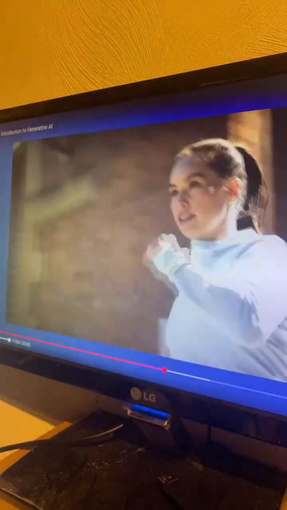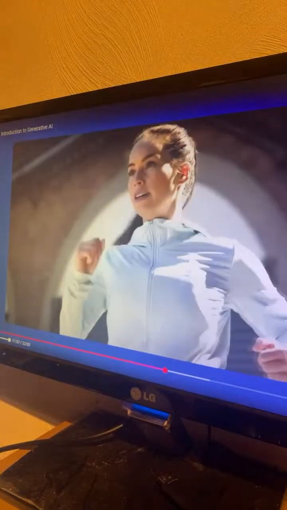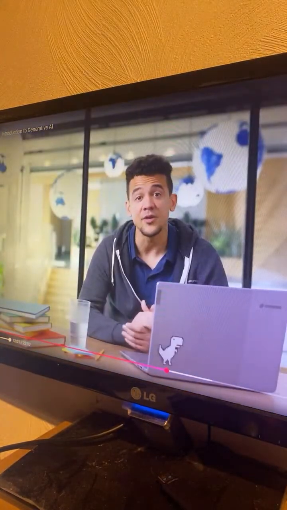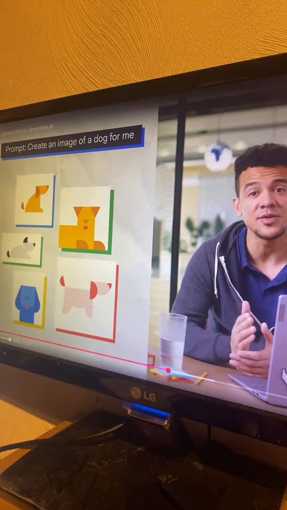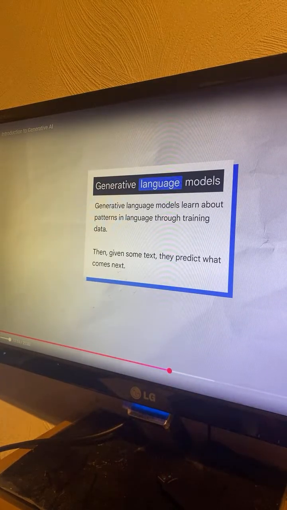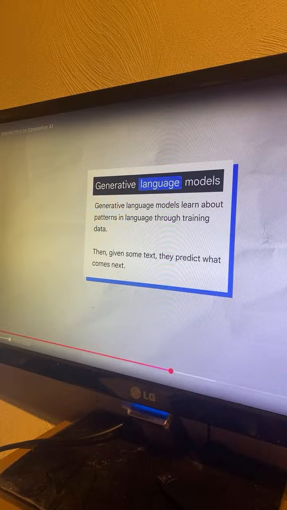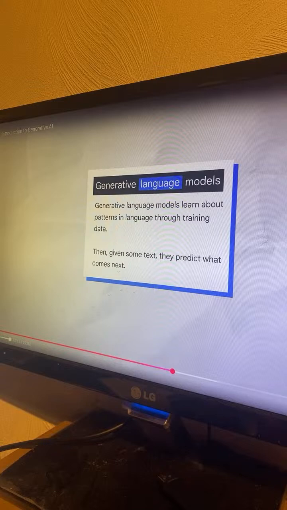When given a prompt, GenAI uses a statistical model to predict what an expected response might be, and this generates new content. It learns the underlying structure of the data and can then generate new samples that are similar to the data it was trained on. Like I mentioned earlier, a generative language model can take what it has learned from the examples it's been shown and create something entirely new based on that information. That's why we use the word generative.